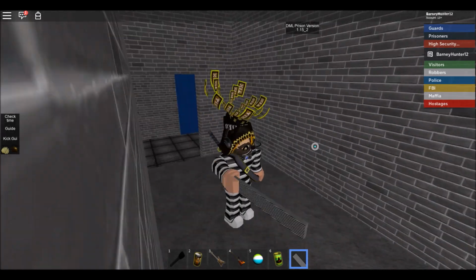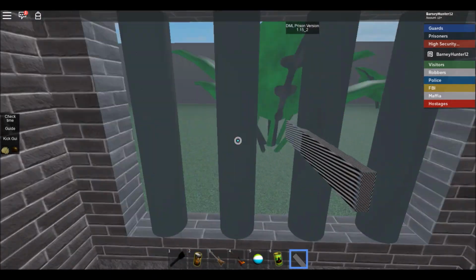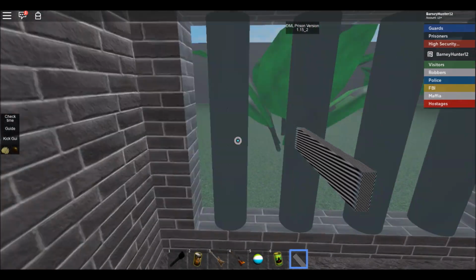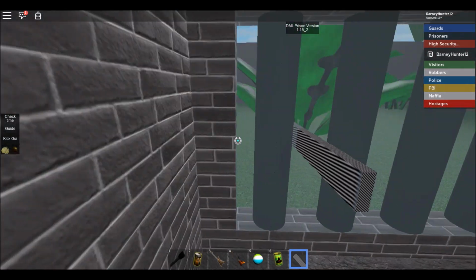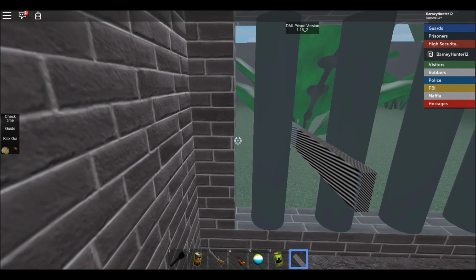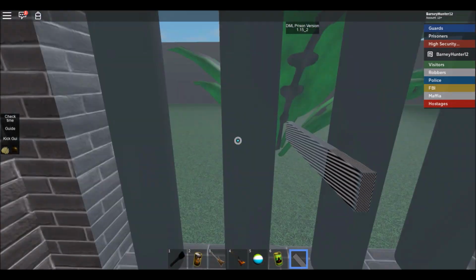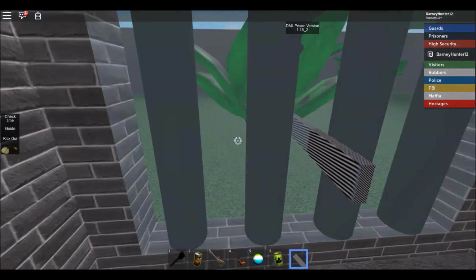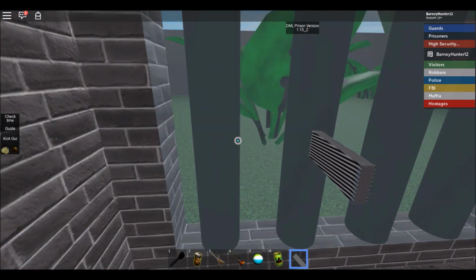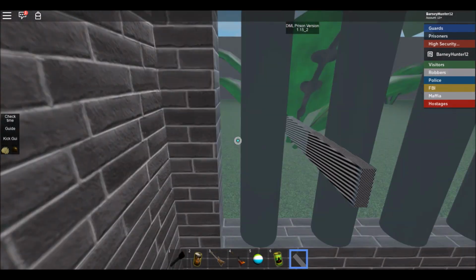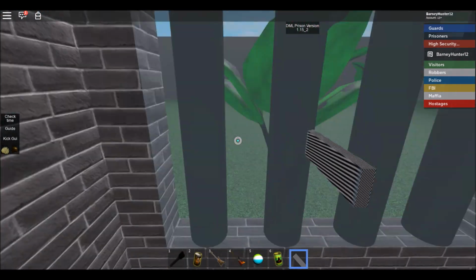After waiting a good solid minute, I've got my crowbar. So now I think I just have to spam click it and do this. This takes a lot of patience as well. So let's just be patient here and break out of here. I don't know why the Mafia spawn did that, but that's what would happen if you got arrested. You become a high security prisoner or a regular prisoner, but as a Mafia member, you're going to get high security.